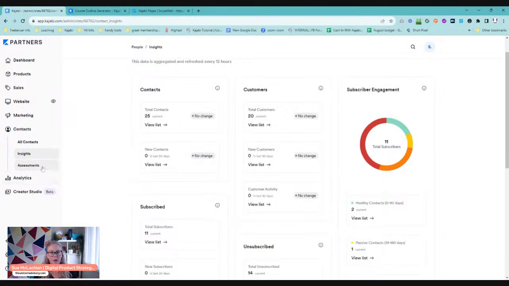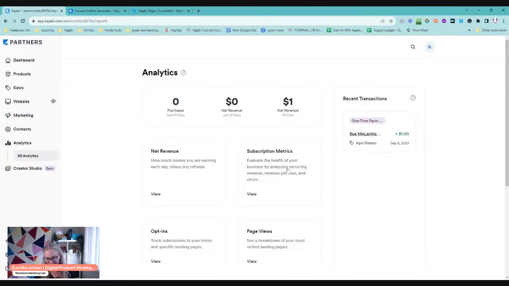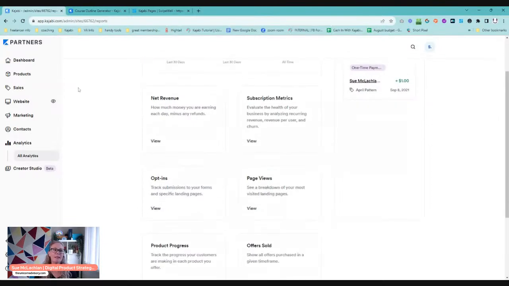Assessments is like quizzes and tools. That's another thing that you can do within your courses, is you can create those check-in quizzes and things like that. And analytics will tell you helpful information. This isn't going to tell me anything because it is a test site, so it doesn't actually have much helpful stuff, but it's going to give you your revenue over a certain period of time.